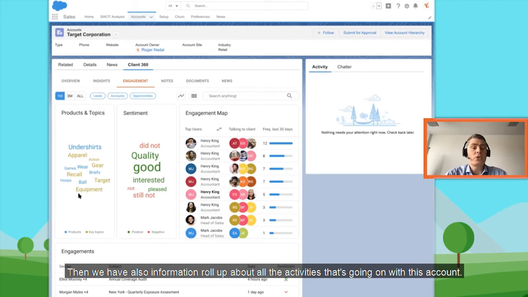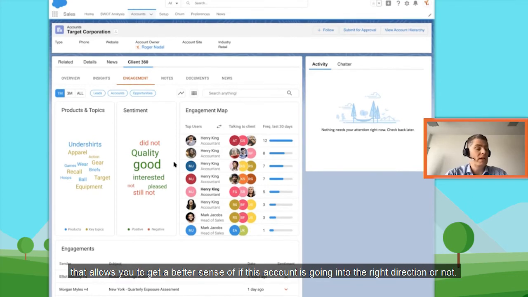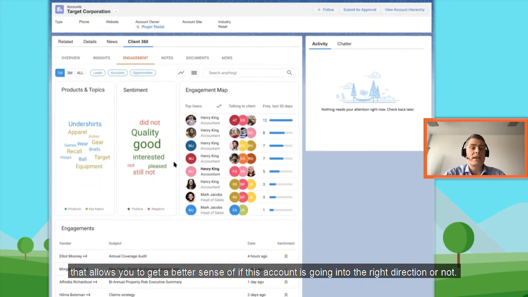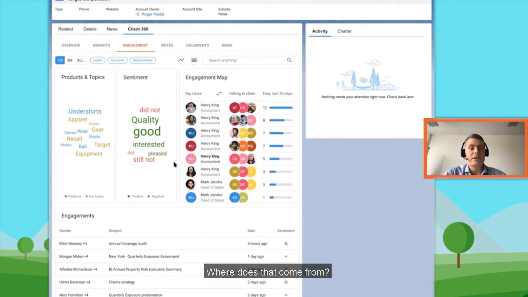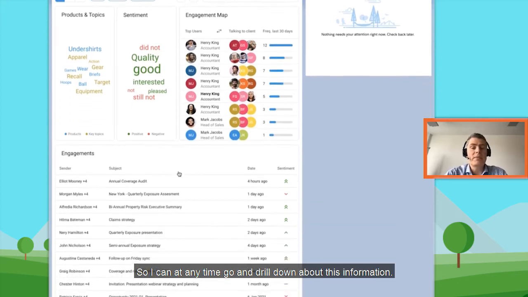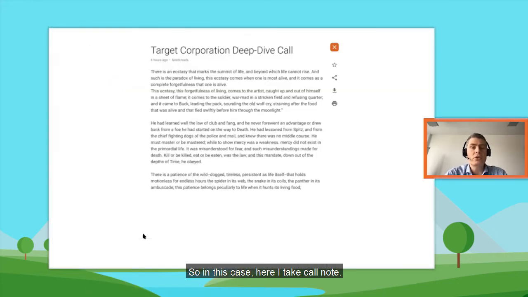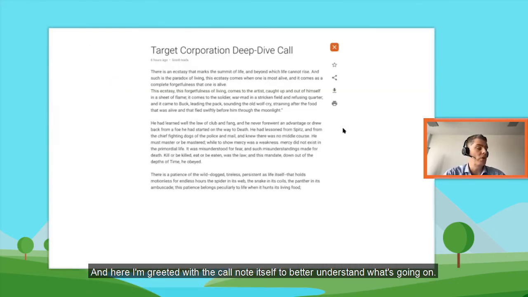Then we have also information, a roll-up about all the activities that's going on with this account. So here, product and topics. And obviously, then we have also analysis on the sentiment that allows you to get a better sense of if this account is going in the right direction or not. Where does that come from? Again, textual information. So I can at any time go and drill down about this information. So in this case here, I take a call note, and here I'm greeted with the call note itself to better understand what's going on.